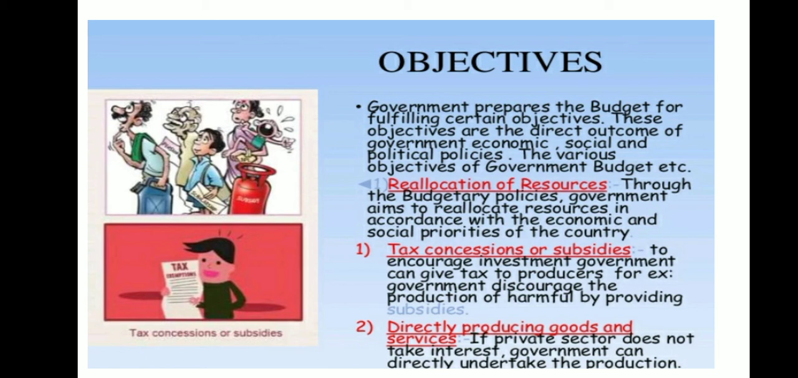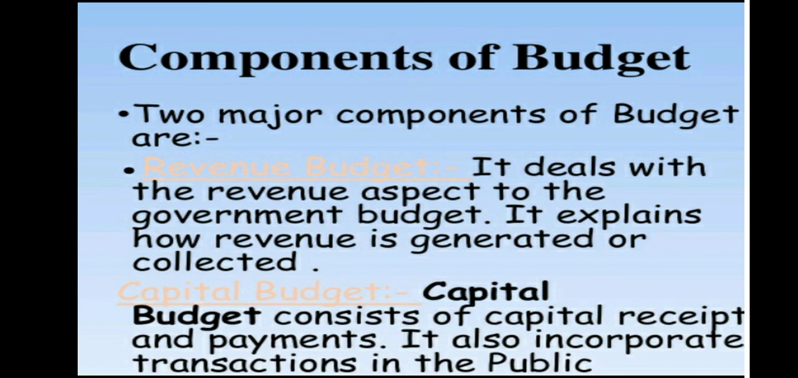This function is also known as the distribution function, as the government alters the income distribution and makes it a fair distribution, right? It makes a fair distribution. The next one is directly producing goods and services. If the private sector does not take interest, the government directly undertakes the production activities, right?